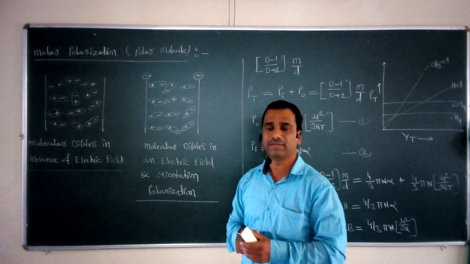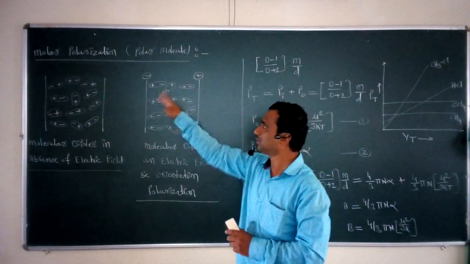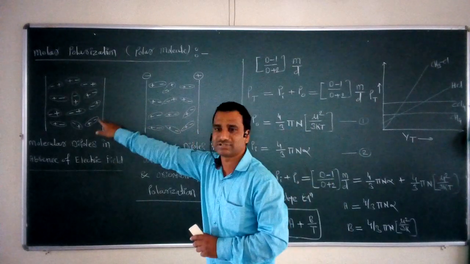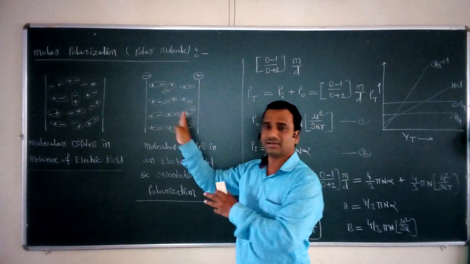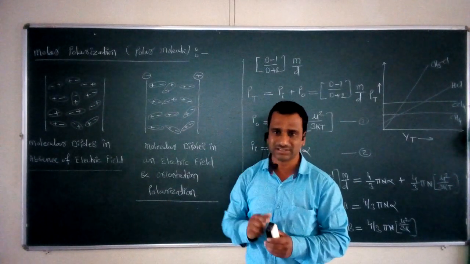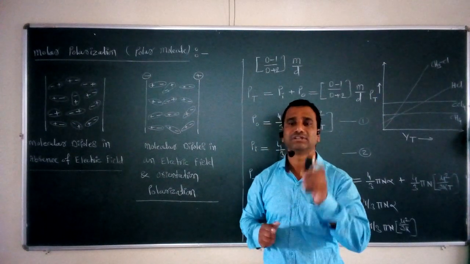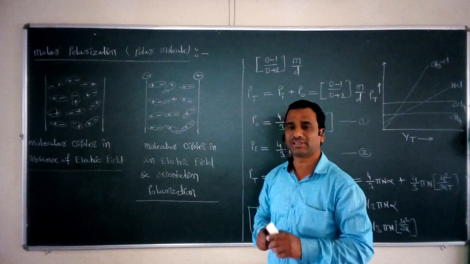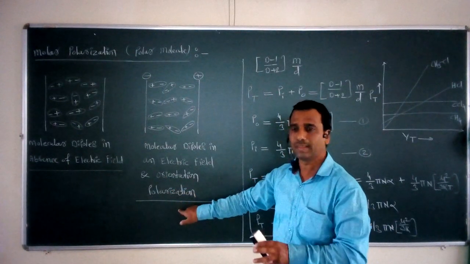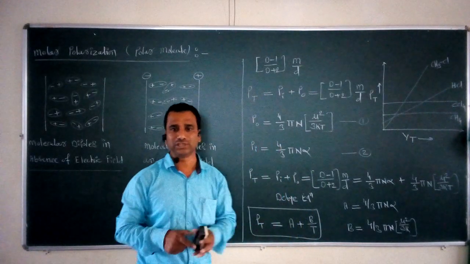On the other hand, if we place the same polar molecule in the presence of an electric field, between two charged plates, what happens? The randomness of the molecular dipoles in figure A becomes somewhat regular, an ordered molecular dipole orientation, and that's why one type of polarization is generated due to thermal agitation, and that polarization is called the orientation polarization.